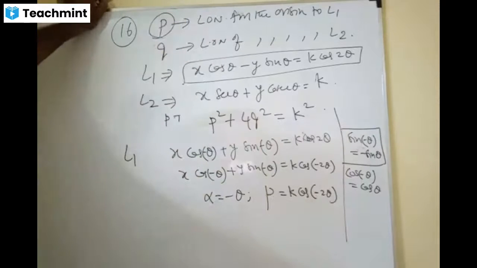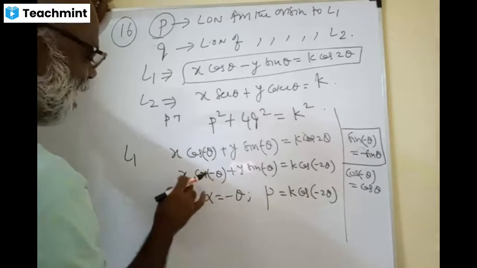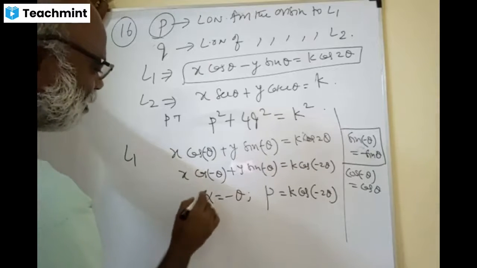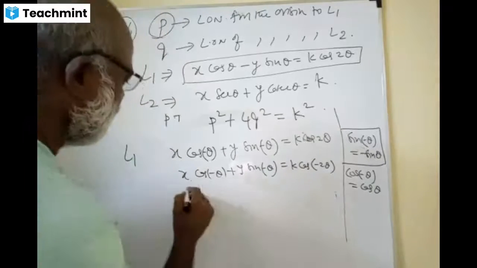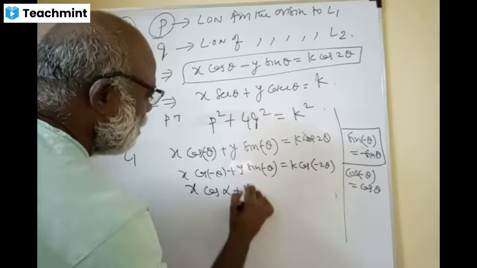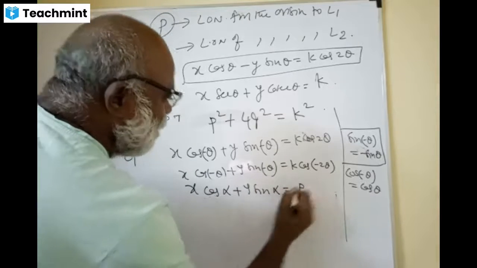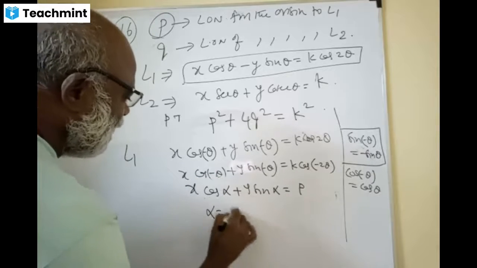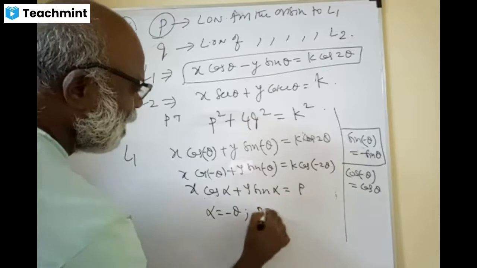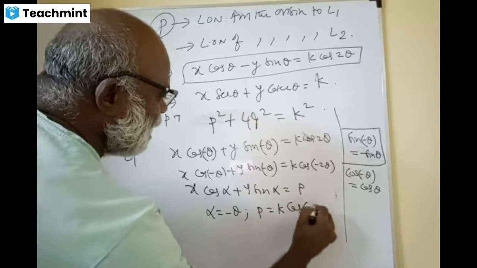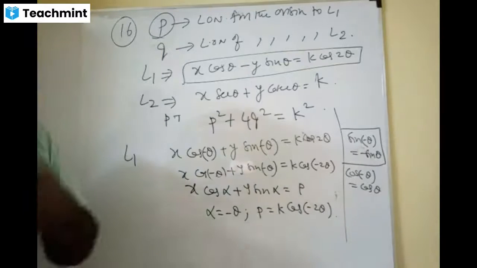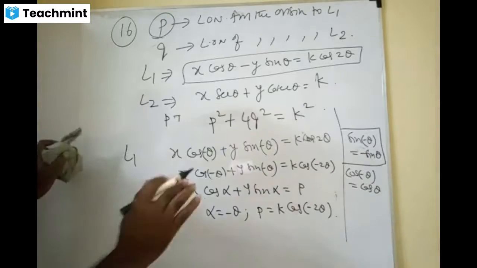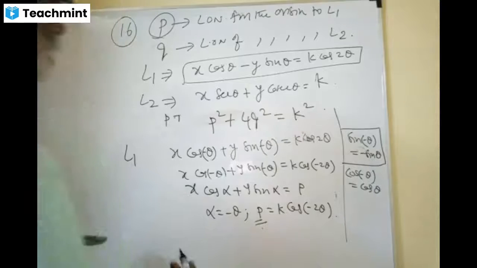That is called P, the length of the normal. x cos alpha plus y sin alpha is P. Yes or no? Now, what is alpha? Minus theta, and P equals k cos of minus 2 theta. So normal form, this is fantastic. P is done.